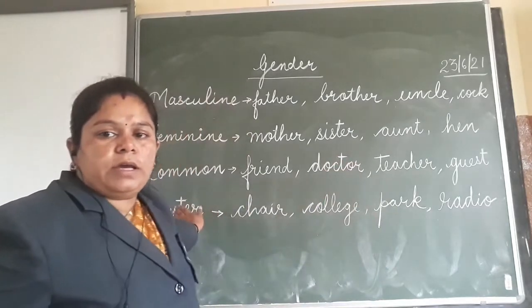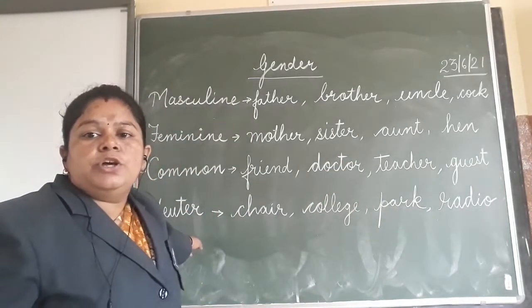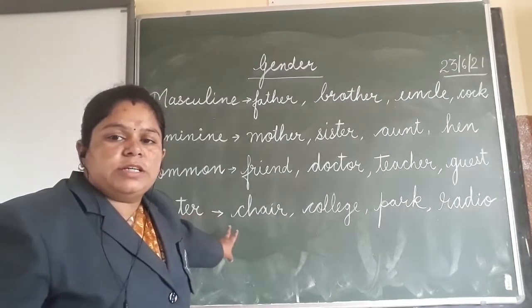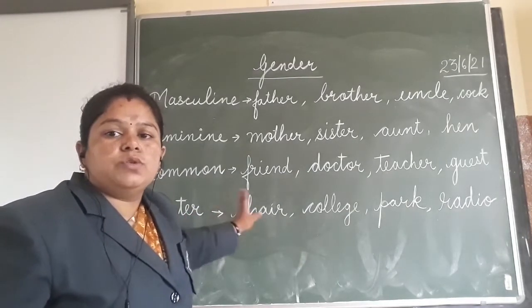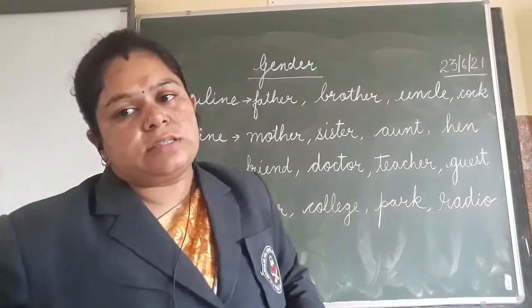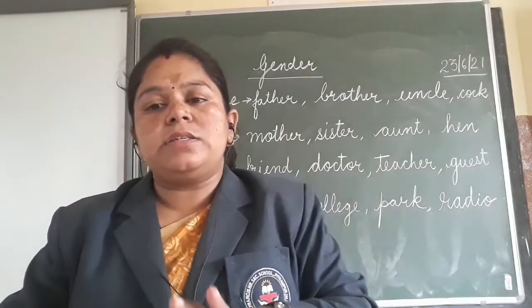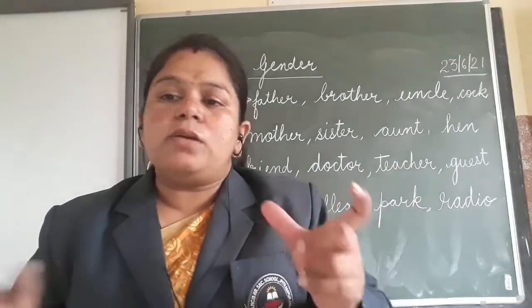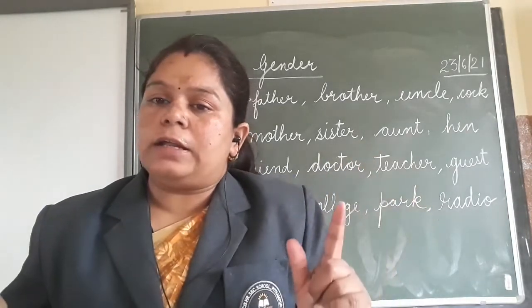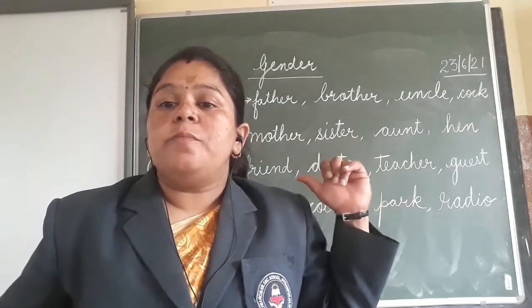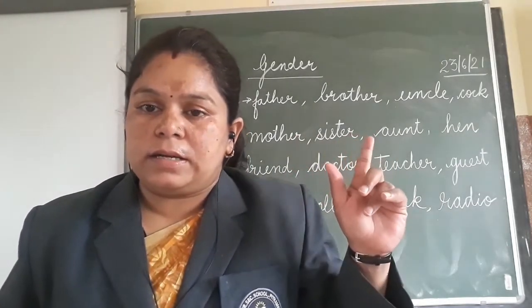Then, children, we have the last group, that is neuter gender. Neuter मतलब बेटा वो जेंडर है, वो ग्रुप है जो कि does not exist as male and female. ओके, वो मेल और फीमेल में नहीं, they are just non living things जिनका मेल और फीमेल distinguish करना difficult है. तो उसके लिए हमने बनाया है न्यूटर जेंडर, जिसमें mostly non living things एग्जिस्ट करती हैं.